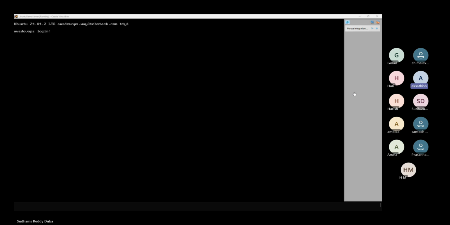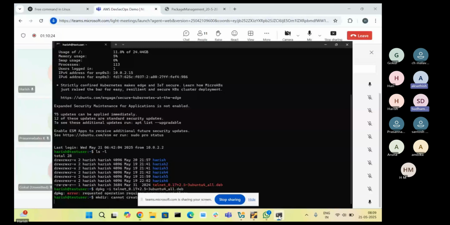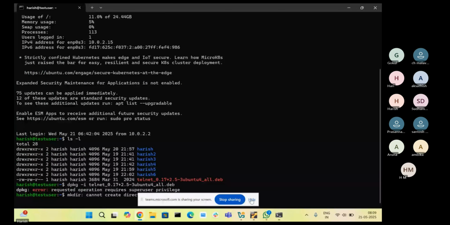Yes. I see one hand raised. After this call, I shared my screen. I was stuck. My Ubuntu machine was stuck. Sorry, I couldn't enter any command. Just a second, my virtual machine is dropping. I need to travel to the office.